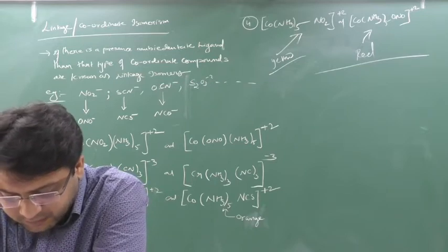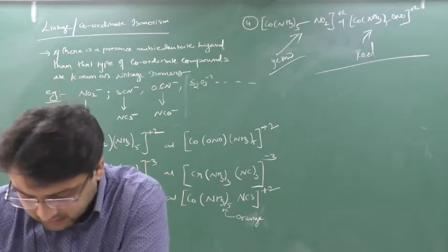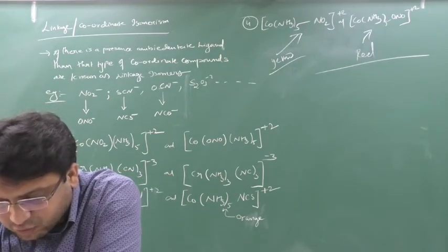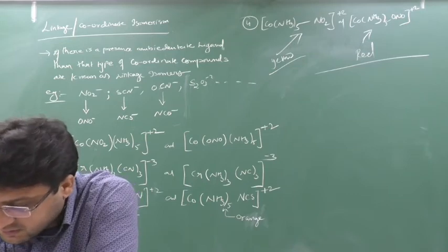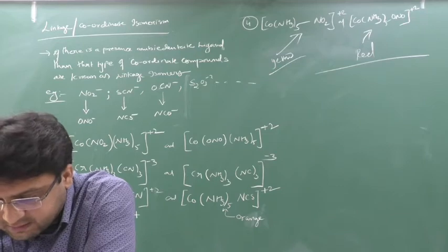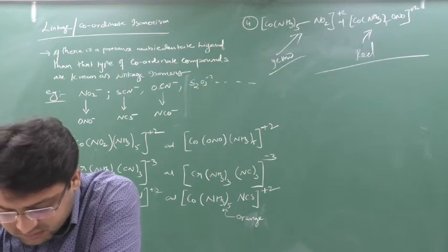And in another compound it acts as a nitrito-O ligand, that is ONO minus.